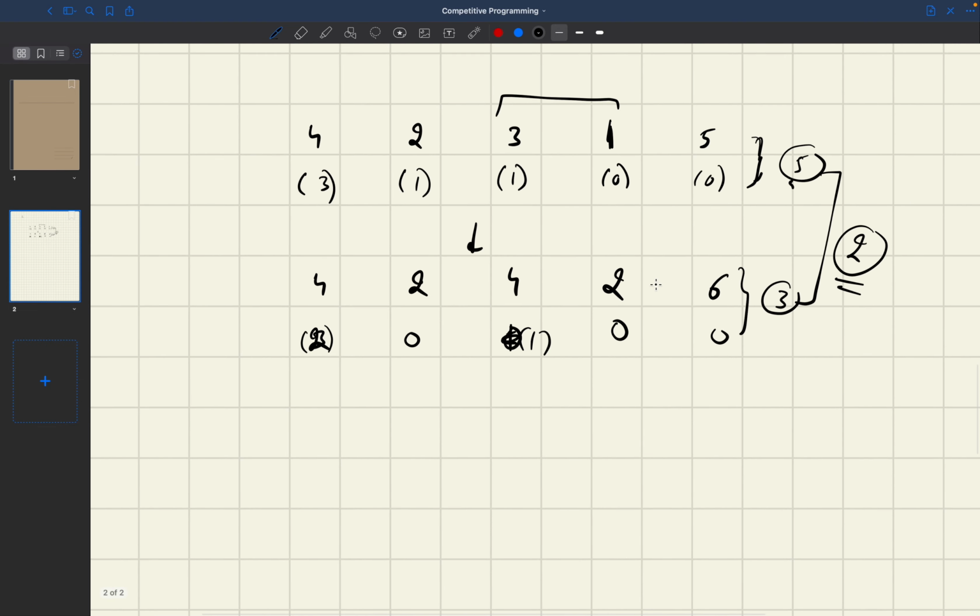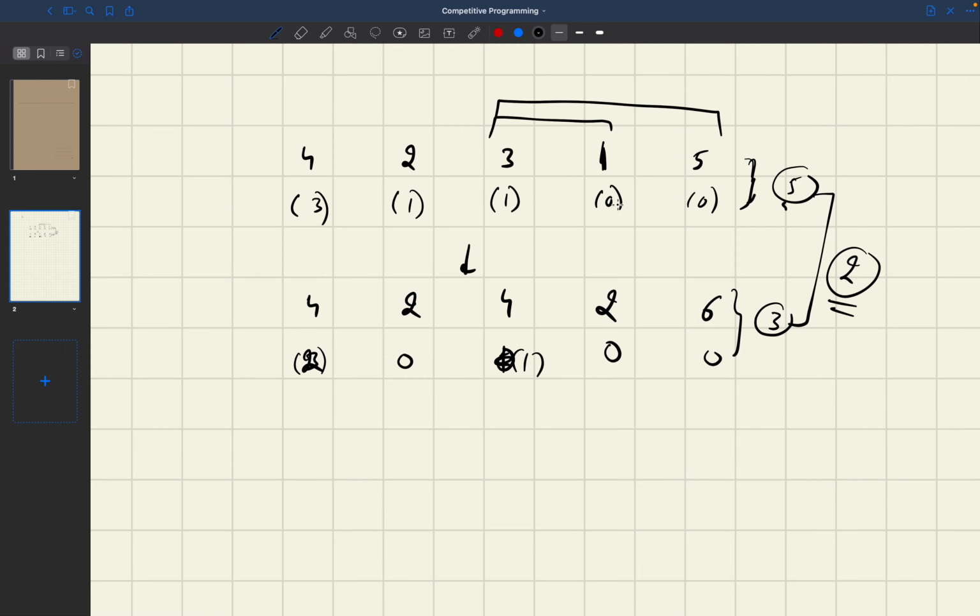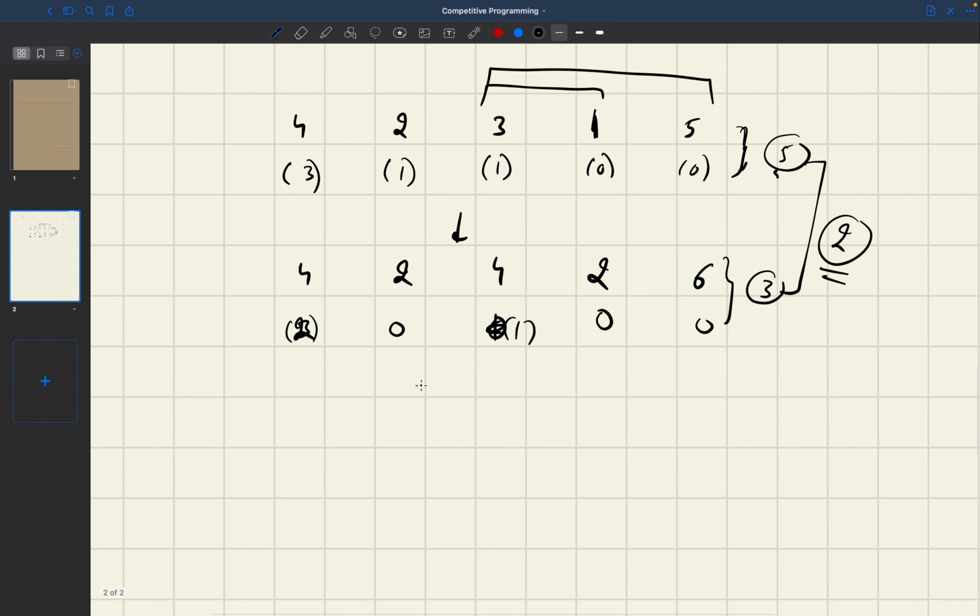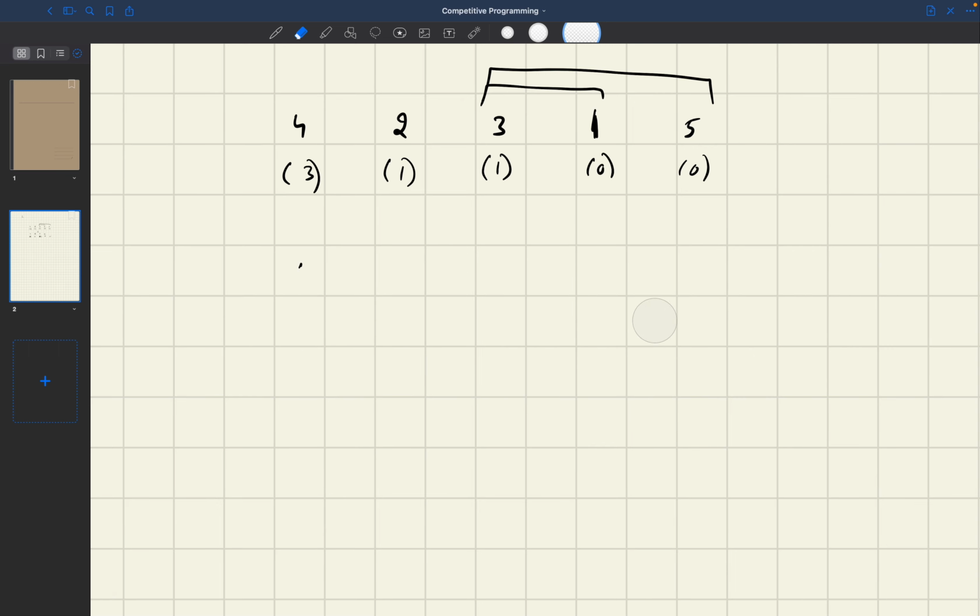But we can also observe that if we added to this whole suffix, let's also analyze this case, and this will help us reach a final conclusion. If we had added a +1 to this whole suffix, we will get something like 4 2 4 2 and 6, and you will see we will still get, let me just calculate it for you, 2 elements less than 0 and 1, and you can see we still have 5 minus 3 in this case, which is 2 as our answer.